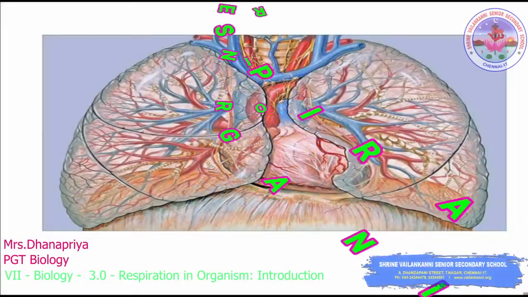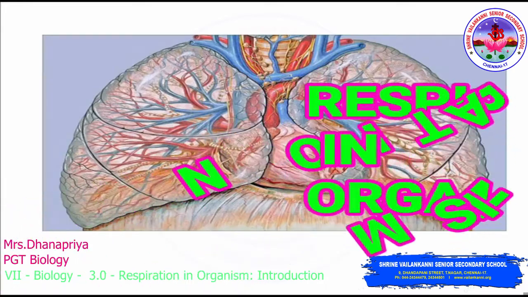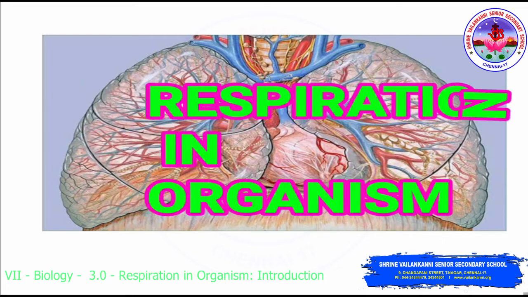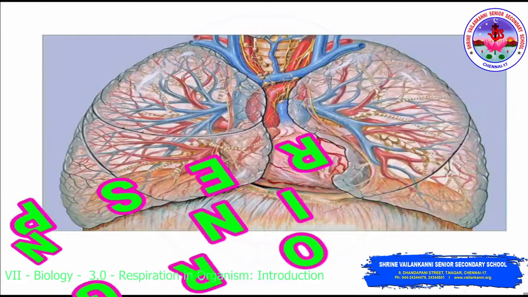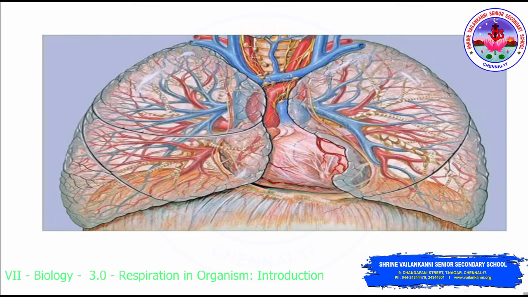Hello students, we are going to initiate a new chapter, respiration in organisms. All living things need energy to live. Respiration is the process of using oxygen to break down food to release energy, carbon dioxide and water. In human beings, the process of respiration involves breathing, gaseous exchange and cellular respiration. So these we are going to discuss briefly.